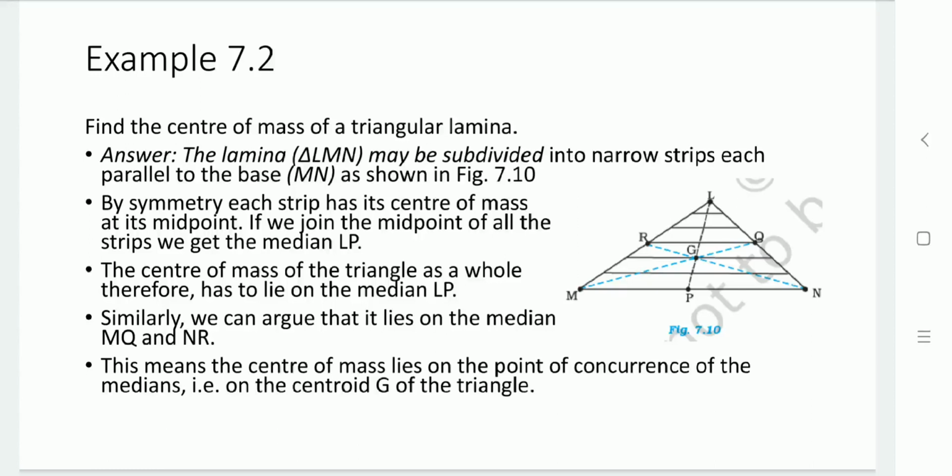So we can say that the center of mass also lies on the medians MQ and NR. It means the center of mass lies on the point of concurrence of the medians, point G of the triangle.